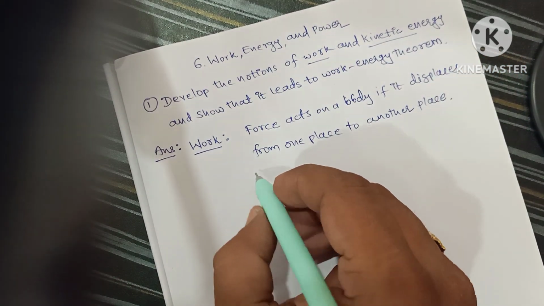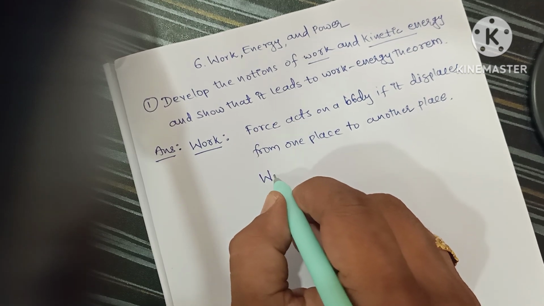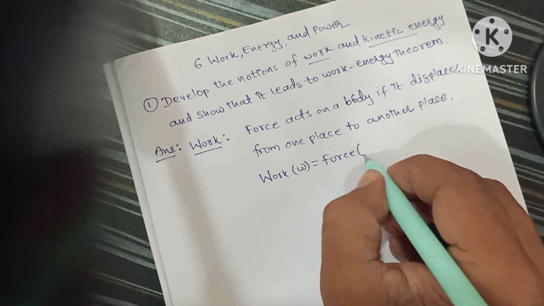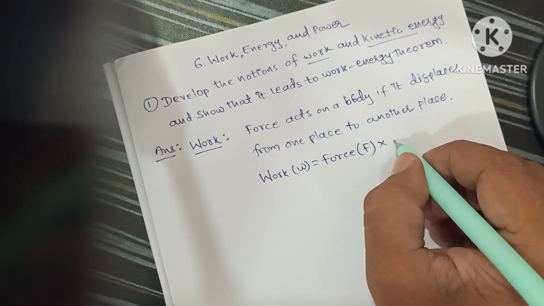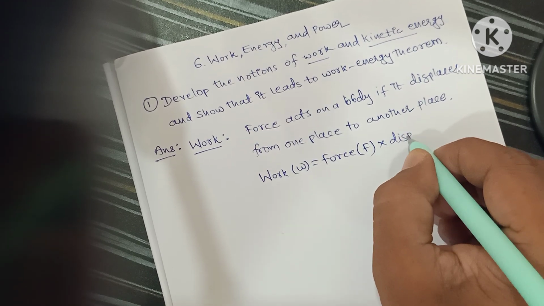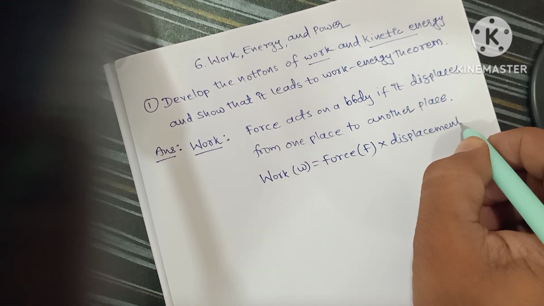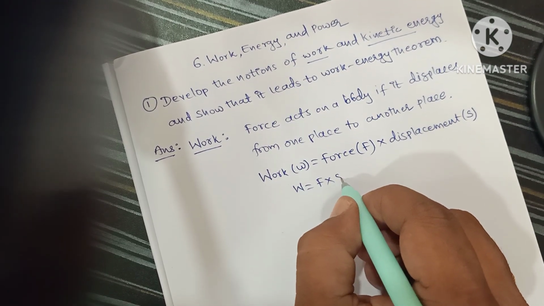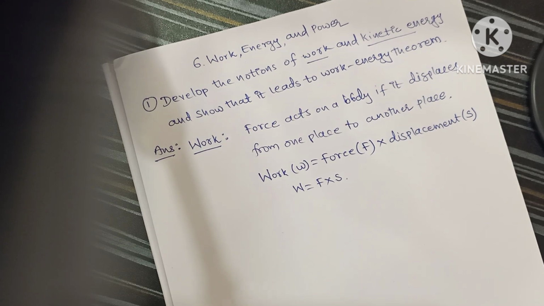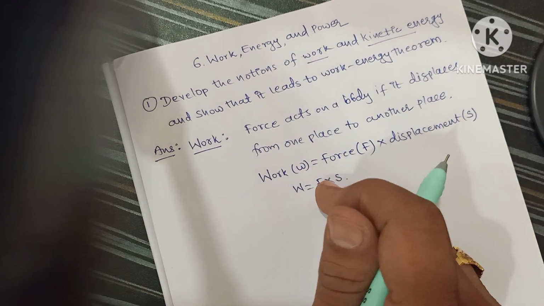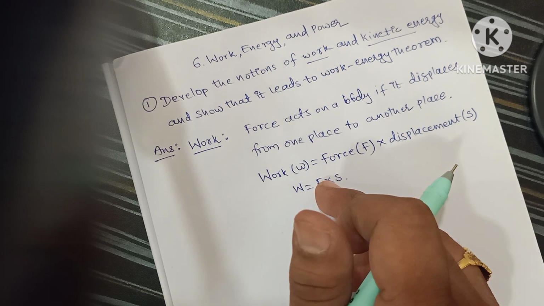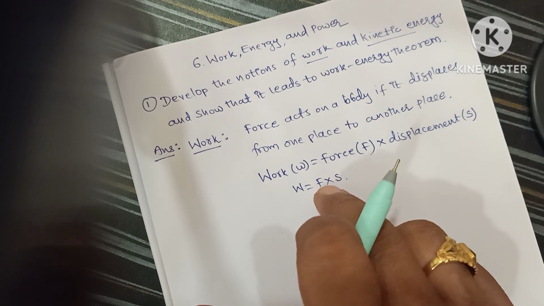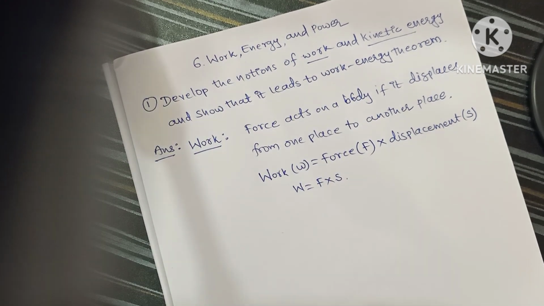How do we define it in a mathematical form? Work is nothing but W is equal to force into displacement. Okay, so W is equal to F into S, nothing but the product of the component of the force in the direction of the displacement and the magnitude of the displacement is called work.